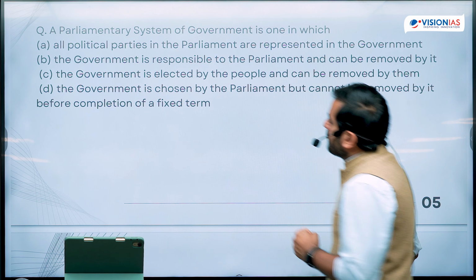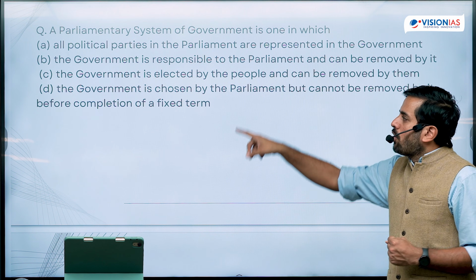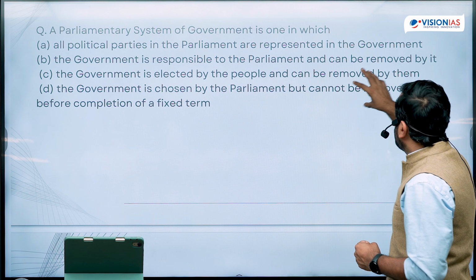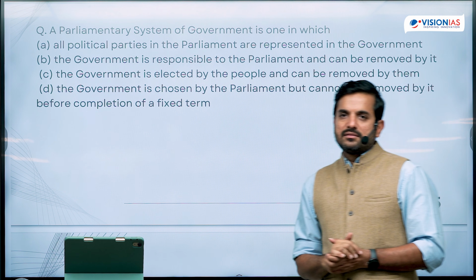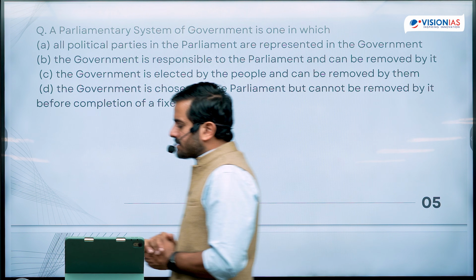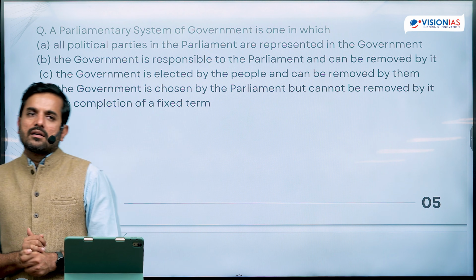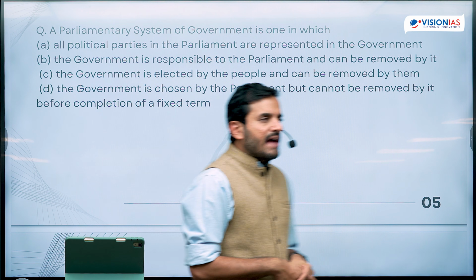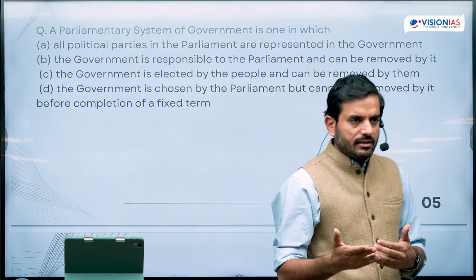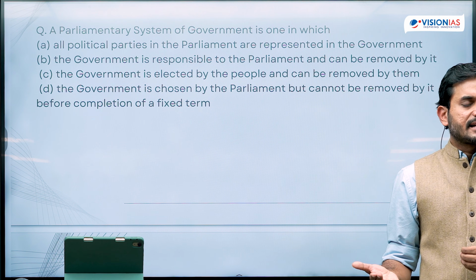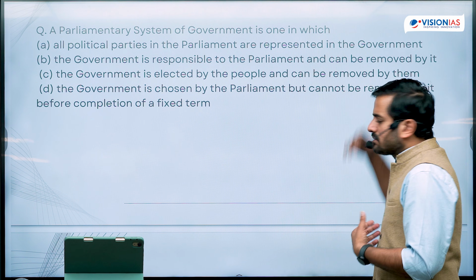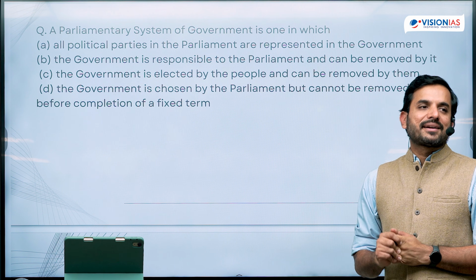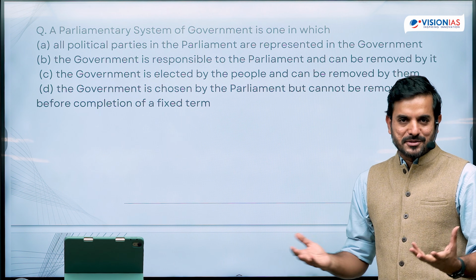So therefore, let's look at the statements. All the political parties in parliament are represented in the government. That's not true. It's not necessary. It's possible that political parties may not win any seats and they may not have any kind of representation, one, in the legislature and secondly in the government. Why should all the political parties be sitting in the government? There will be some opposition as well.